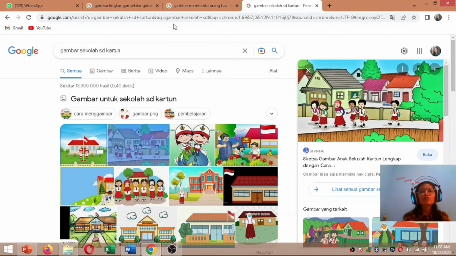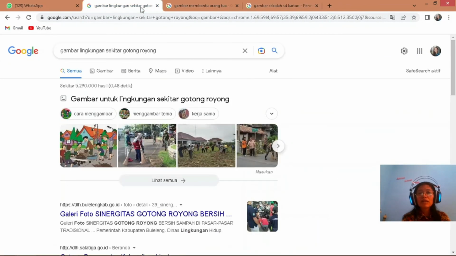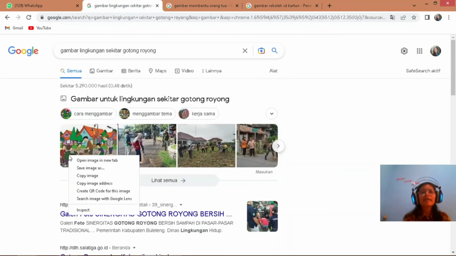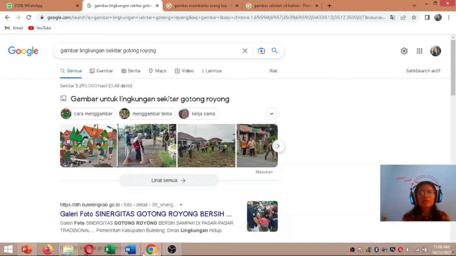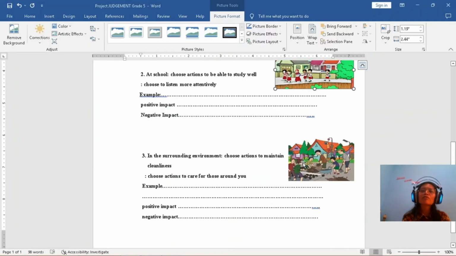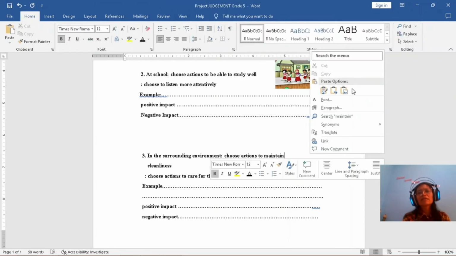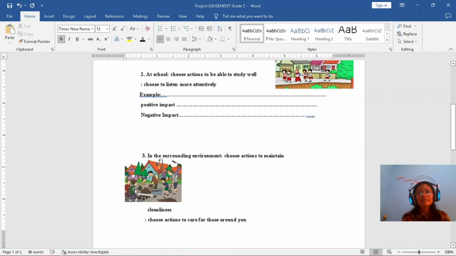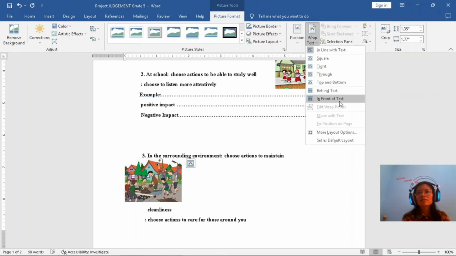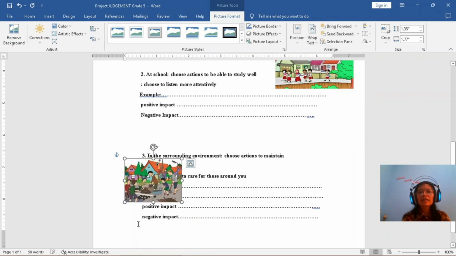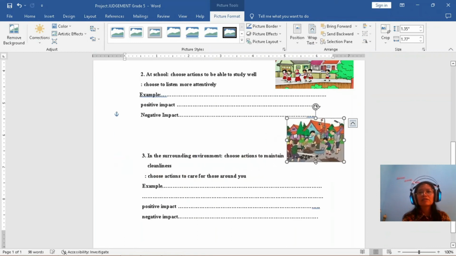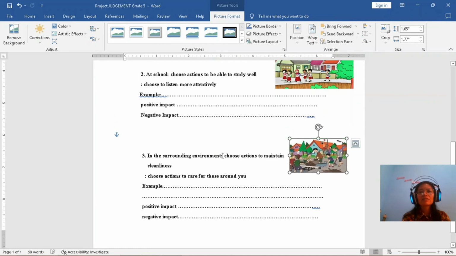Again you go to Google and find a picture. You copy the image, then go again to Microsoft Word. Remove this one, and just go to Format, Wrap Text, In Front of Text. Like this. So easy, right?